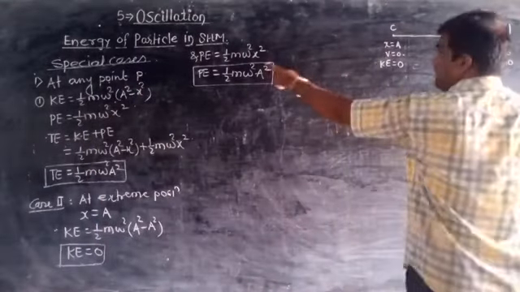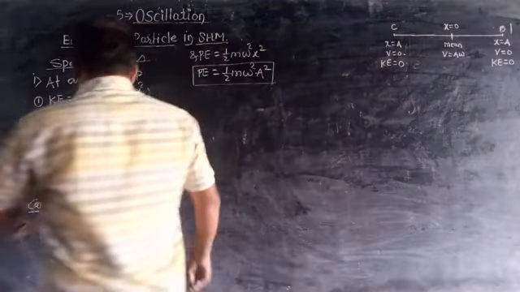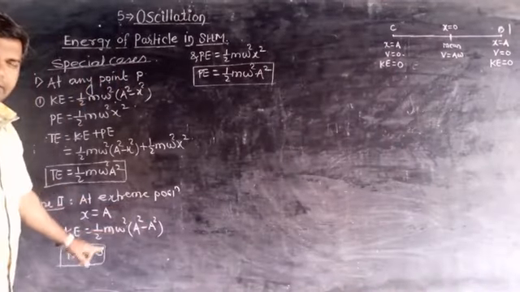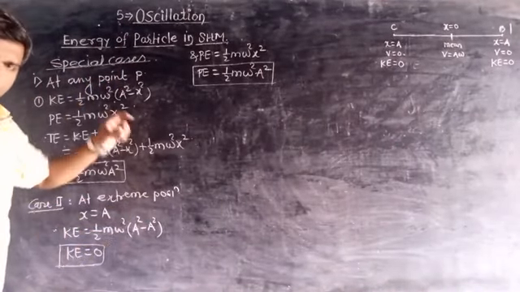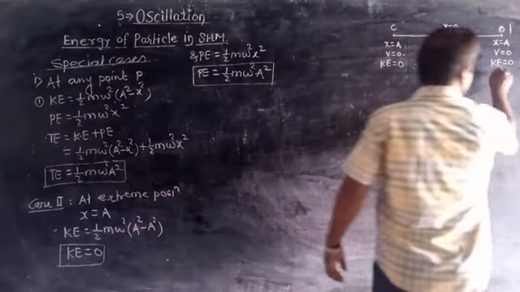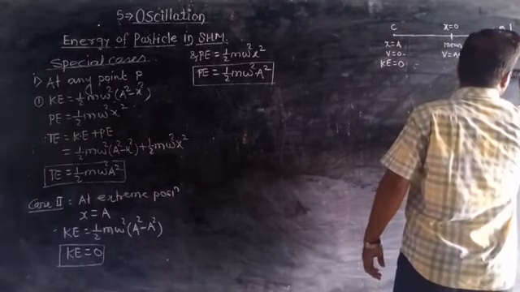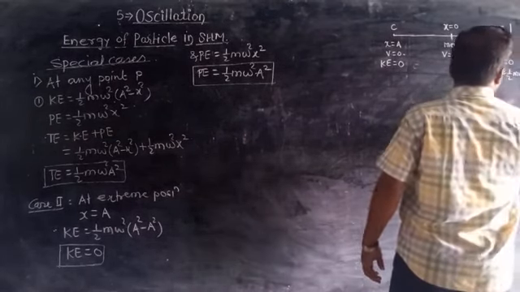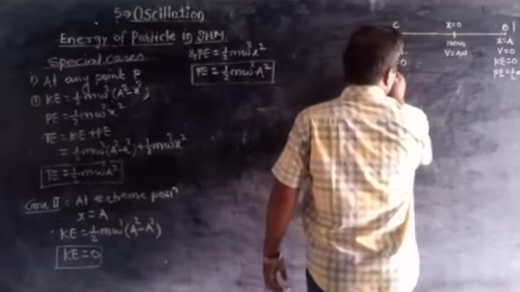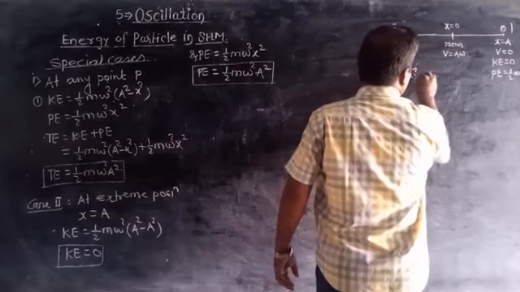So at extreme position, kinetic energy is 0 and potential energy is maximum.